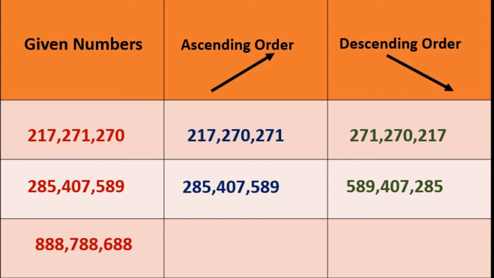Here, again here 888, 788, 688. Ascending, very easy to write. 688, 788, 888. Same in the opposite direction, that is 888, 788 and 688. For these children.